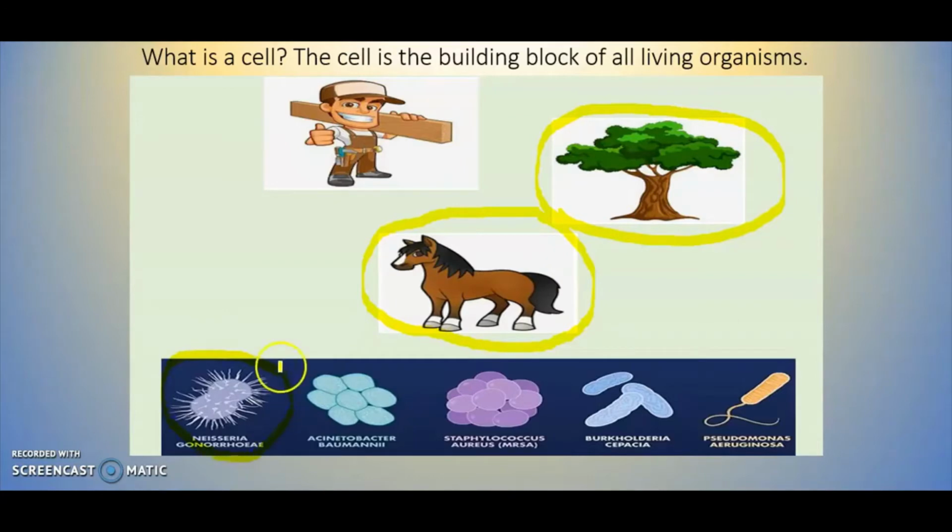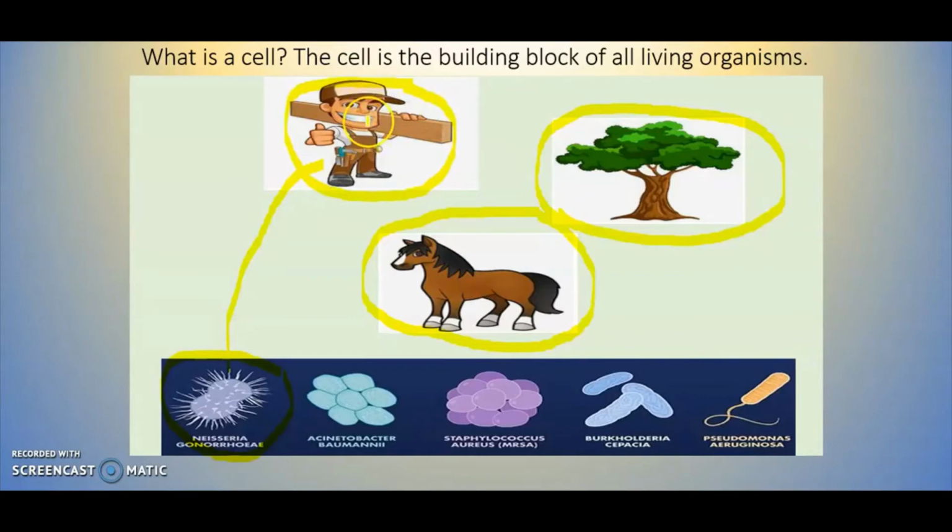They are also living organisms because, for example, when a bacteria goes inside a human body, it causes a disease on us, right? So in summary, yes, the cell is a building block of all living organisms, but we have big living organisms and tiny living organisms. So if we look at this, we have large living organisms, such as, for example, humans, right?